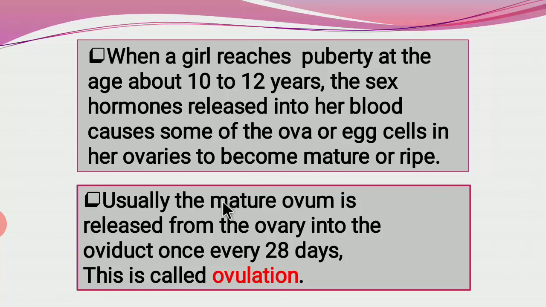Usually the mature ovum is released from the ovary into the oviduct once every 28 days, and this is called the ovulation stage. Means once the ovum is mature, it is released from the ovary into the oviduct or fallopian tube for the process of fertilization.